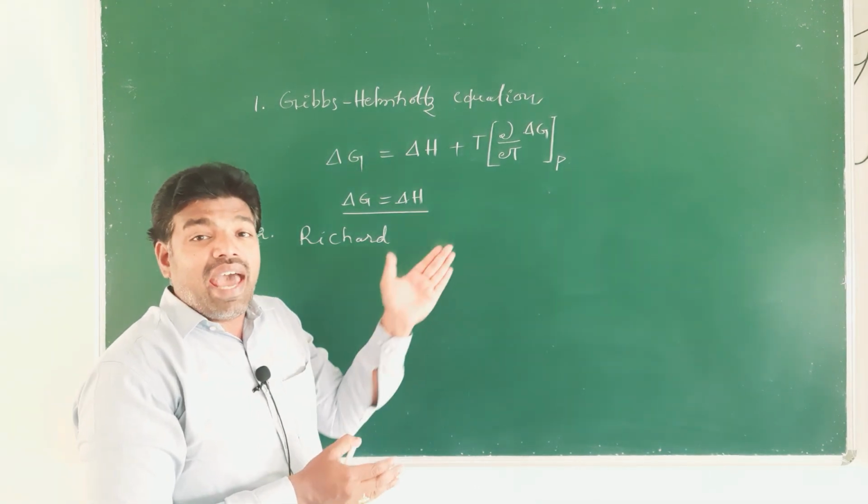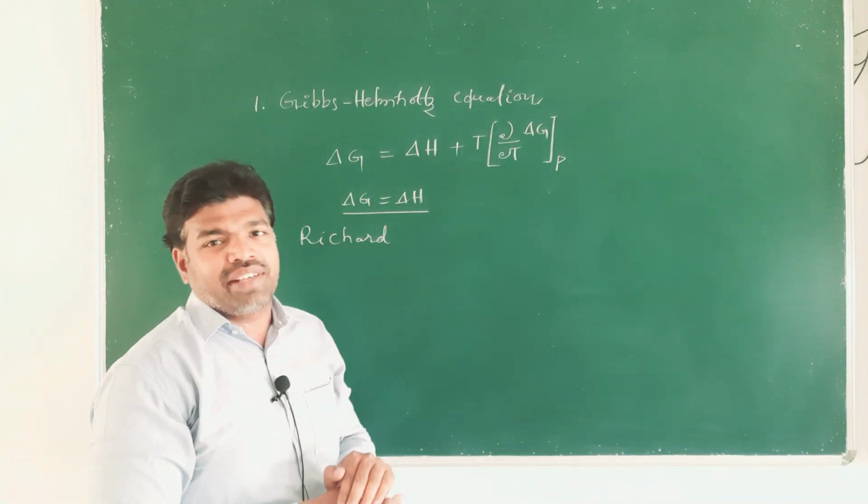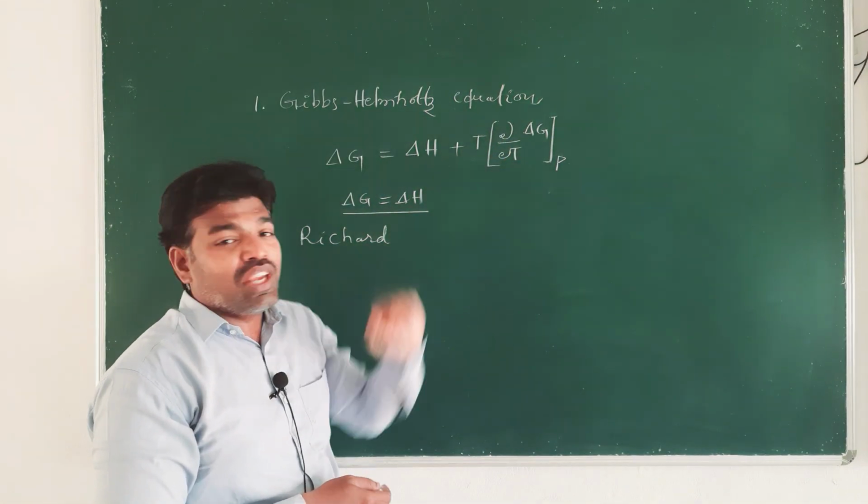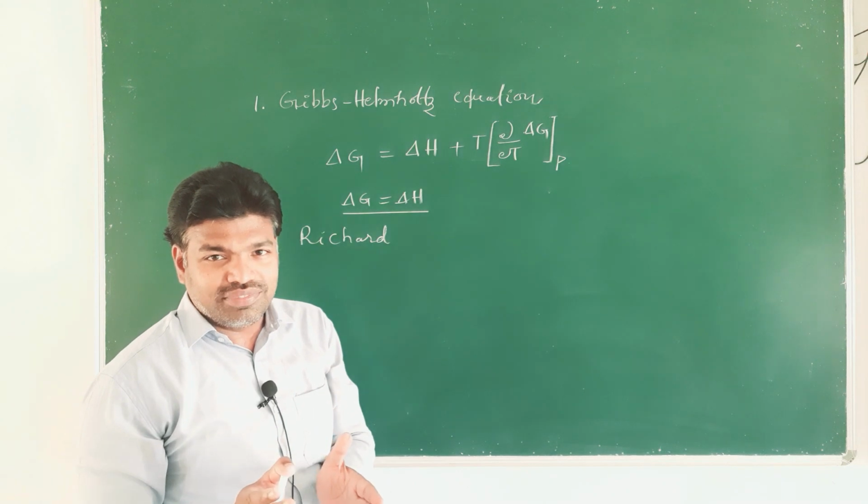That is, as the temperature is lowering, the value of dou by dou T of delta G approaches 0, right?